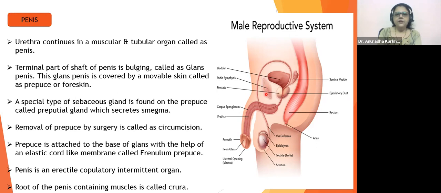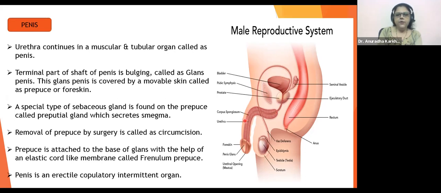The prostate gland is here, you can see it on the back side. This is going to be continued, you can see it continuous here clearly. This is the urinary bladder. Pubic symphysis is the joint.